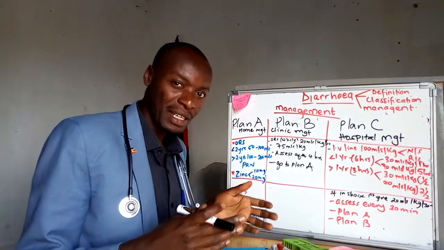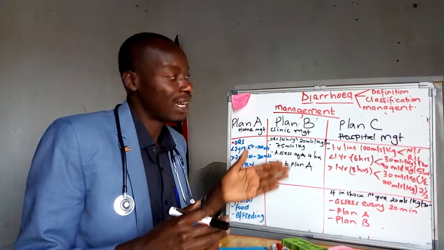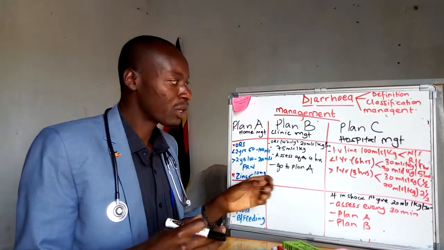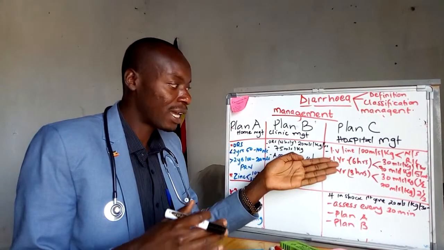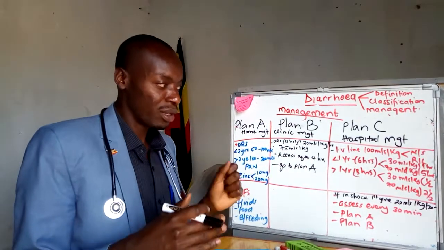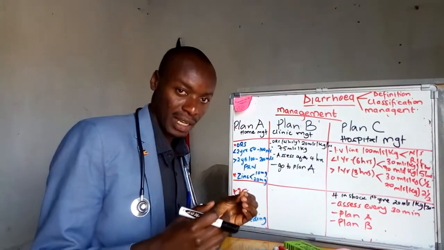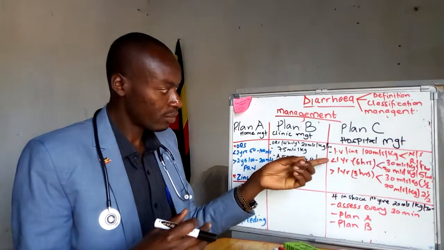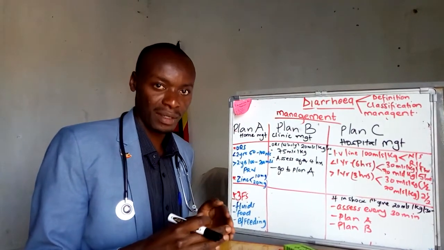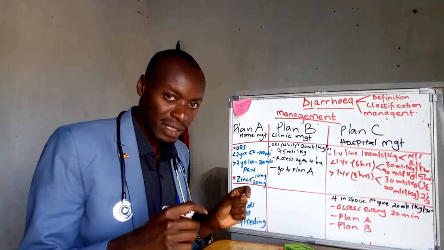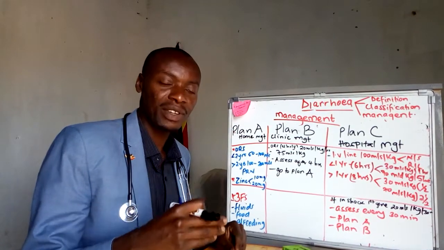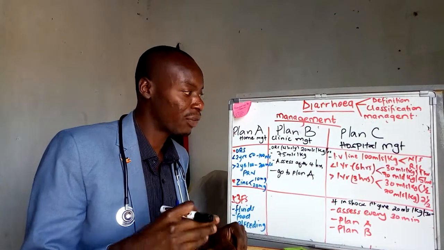When we talk of plan C management, we basically mean hospital management, and this is for management of a child with severe dehydration. We're going to pass an intravenous line, and then give 100 ml per kg of normal saline or Ringer's lactate. If your child is less than 1 year, you're going to infuse in 6 hours. That is to say, 30 ml per kg in the first hour, and then 70 ml per kg in the next 5 hours.